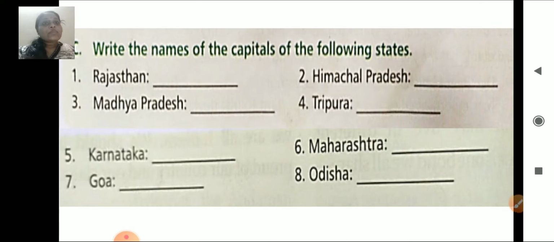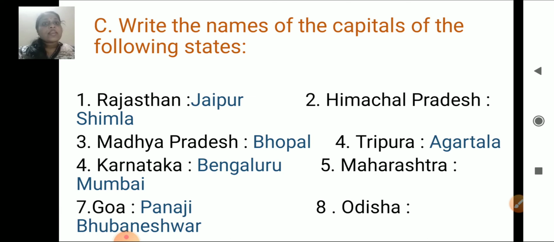Write the names of the capitals of the following states: Rajasthan, Jaipur, Himachal Pradesh, Shimla, Madhya Pradesh, Bhopal, Tripura, Agartala, Karnataka, Bengaluru, Maharashtra, Mumbai, Goa, Panaji, Odisha, Bhubaneswar.